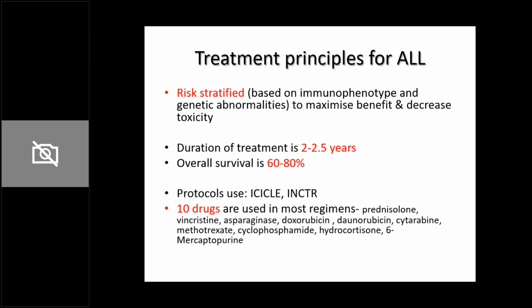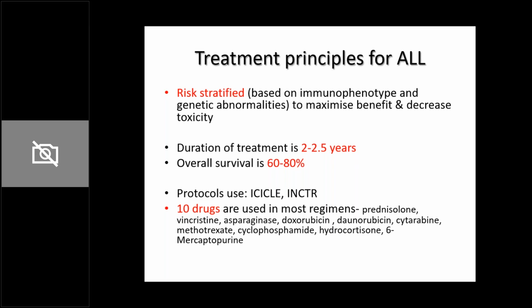Why? Because chemotherapy is a double-edged sword. When you give chemotherapy, you are killing the cancer cells, but you're also causing many side effects to the patients. There is known cognitive decline, known decline in height and weight, many other neurological side effects, and cardiac side effects. So you have to tread a thin line of balance between killing the cancer cells and minimizing the side effects of chemotherapy. That is why risk stratification is done, and it is a basic premise of treating an ALL child.